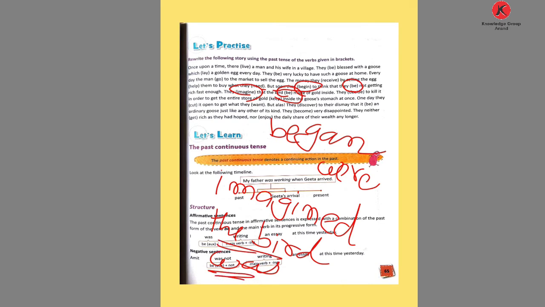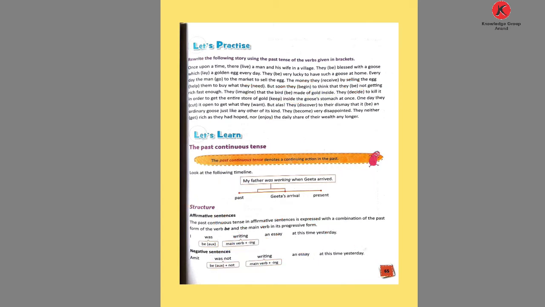The bird was made of gold inside. They decide is the word. So they decided. They decided to kill it in order to get the entire store of gold. Keep is the word given. So kept. Kept inside the goose's stomach at once.